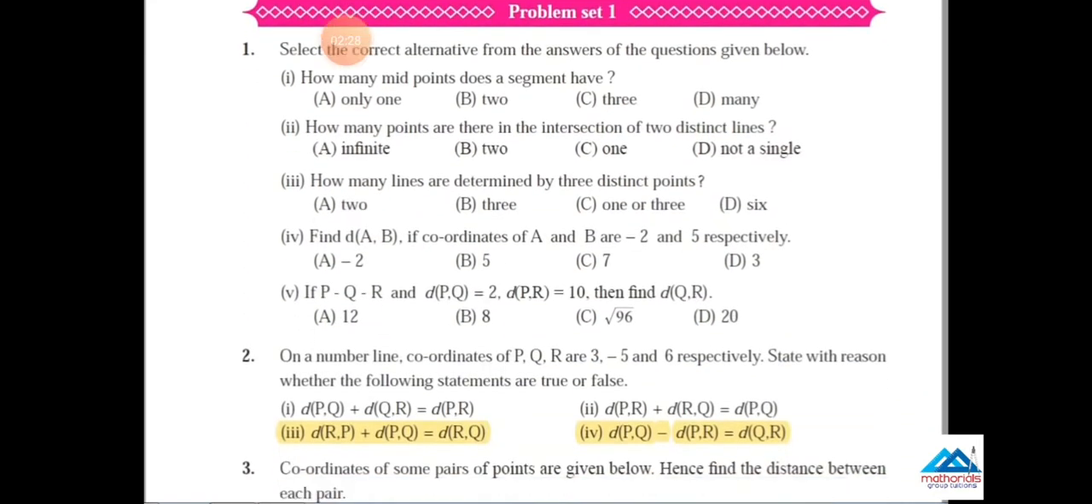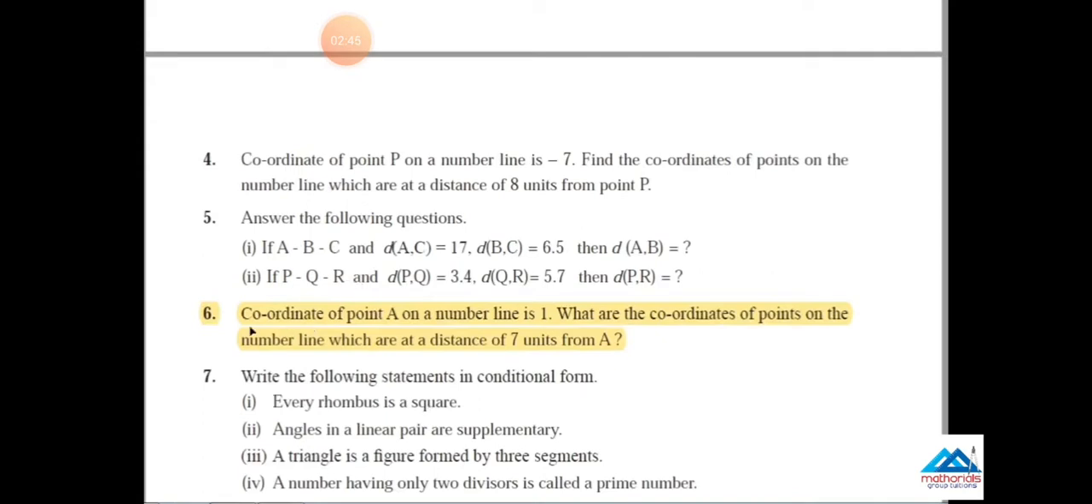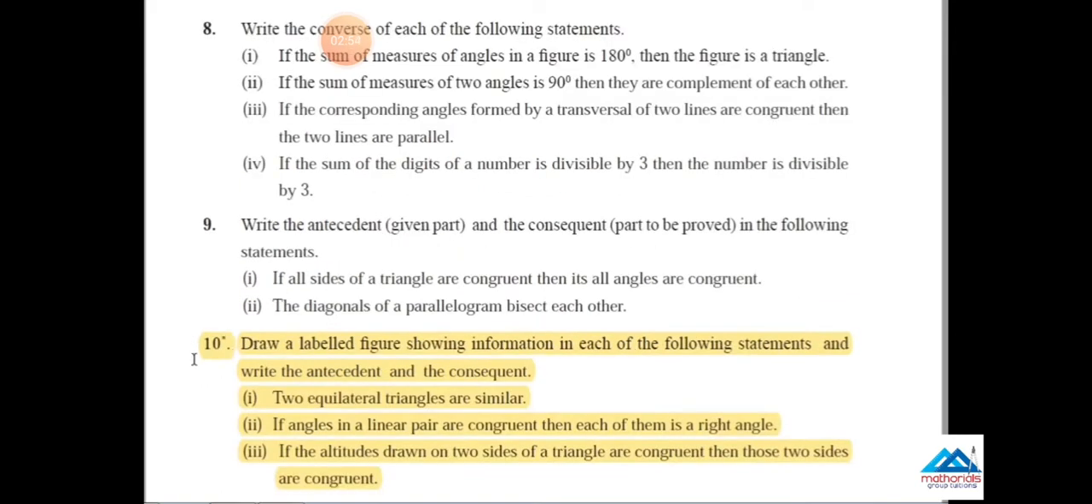Now, problem set 1. Main question number 2, sub questions 3 and 4 are deleted from this academic year. Similarly, main question number 3, sub questions 5 and 6. Turn the page. Problem set 1, main question number 6: coordinate of point A on a number line is 1. This question is deleted.